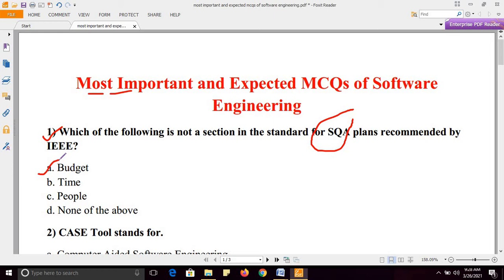SQA क्या है? SQA is Software Quality Assurance. Next.